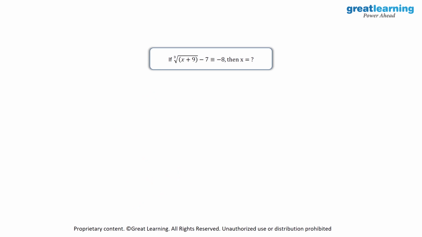Going ahead, we have ∛(x + 9) - 7 = -8. Then we need to find out the value for x. So here what I will do is I will take -7 onto the right hand side.